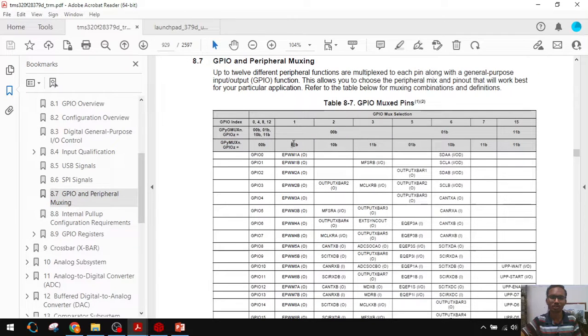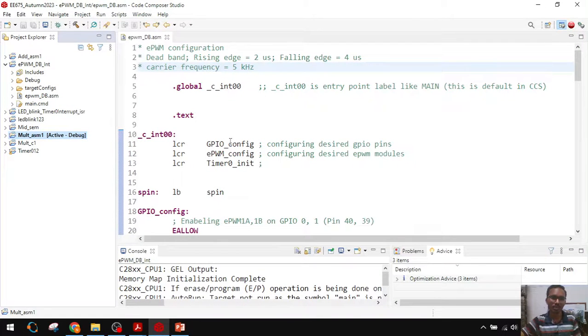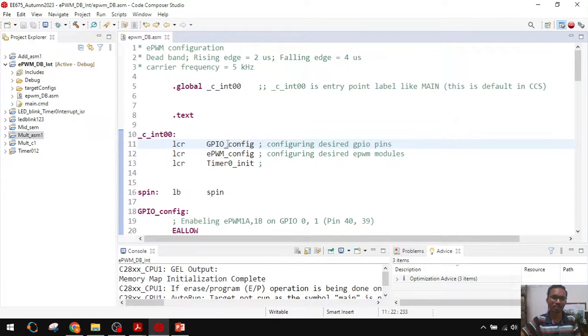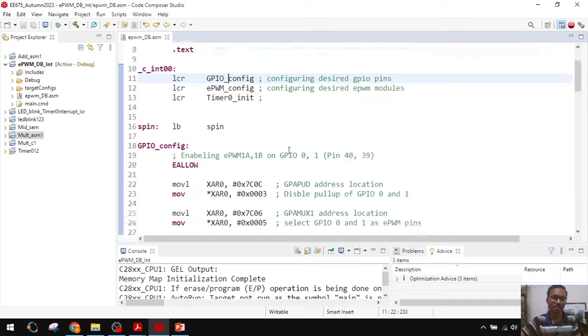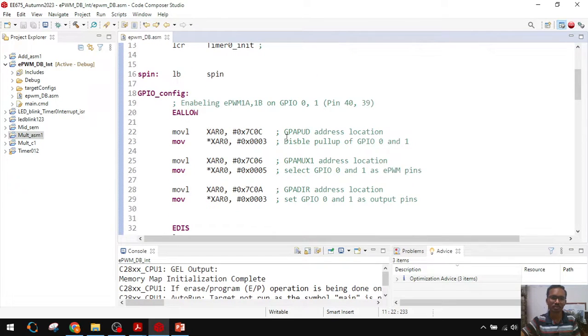That thing I am doing in the code. First in the main function I am calling the GPIO configuration. In the GPIO configuration I want to choose GPIO 0 and 1 as ePWM pin.